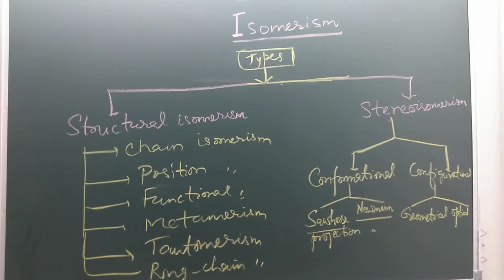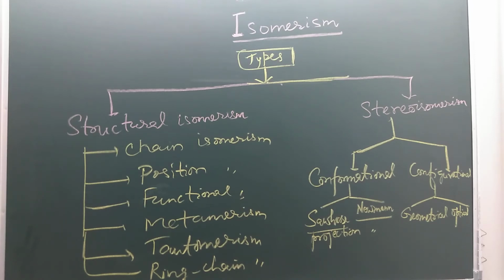Isomerism. Two or more compounds having the same molecular formula but different structural formula are called isomers, and the phenomenon is called isomerism. There are broadly two types of isomerism. First is structural isomerism, next is stereoisomerism. Structural isomerism is further classified into 6 types: chain isomerism, position isomerism, functional isomerism, metamerism, tautomerism, and ring chain isomerism. Whereas stereoisomerism is of two types: conformational isomerism and configurational isomerism.